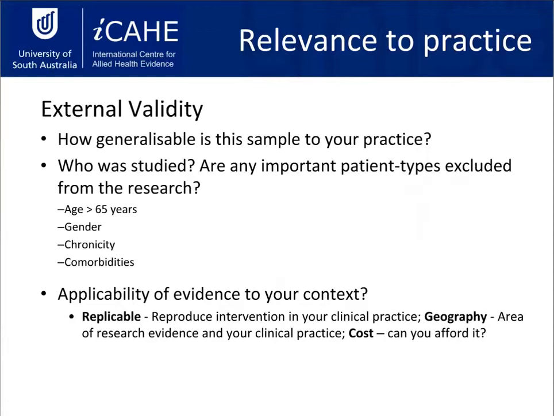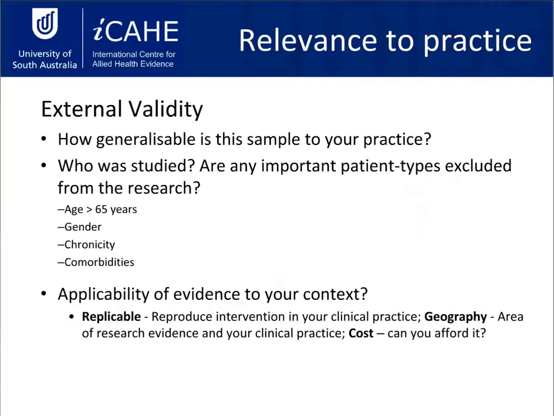Some tools aren't quite as specific as this. They might not ask these questions, but if you are thinking in your mind for the reason why you're assessing that article, it will help you pick an appropriate tool, but it will also help you know whether or not you need to perhaps modify that tool for your specific purposes. So what we're looking at when we're looking at the external validity is how much you can take and then apply. So the big question there is not just, well, I work with aged care, so I'm looking for people over the age of 65. You'd also want to be considering the other elements of your practice, the other contexts of your practice.